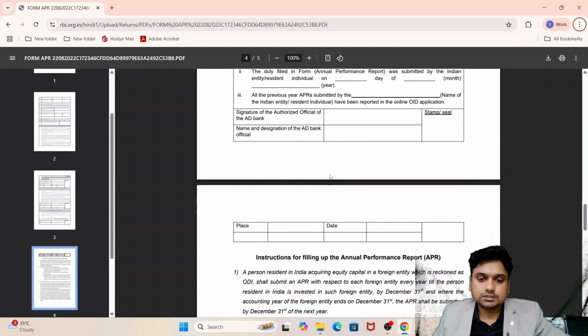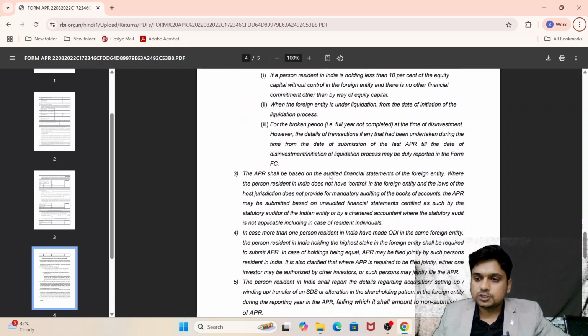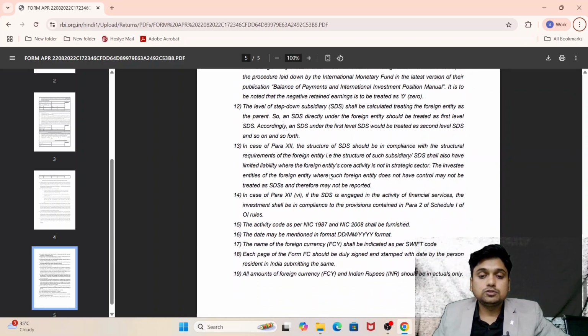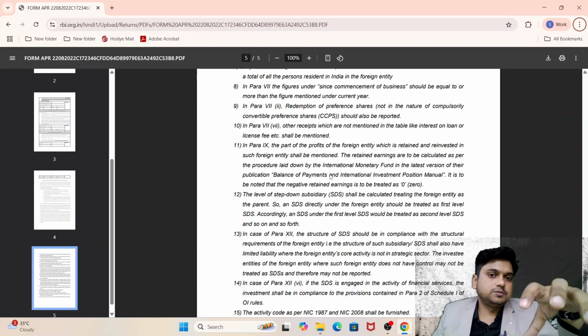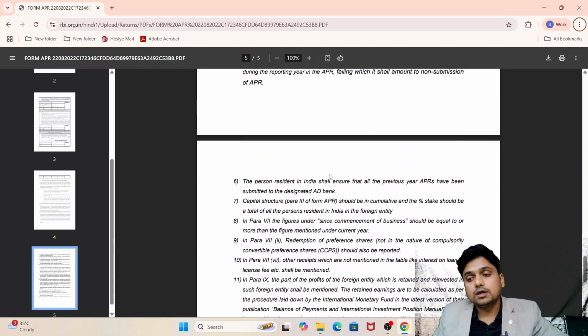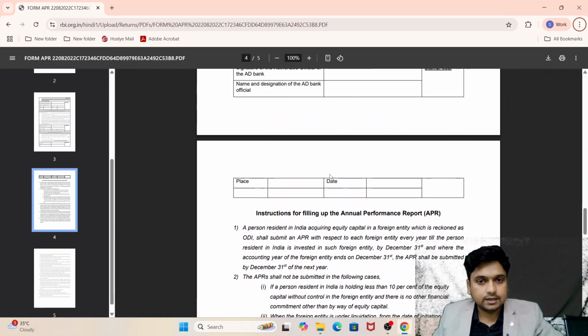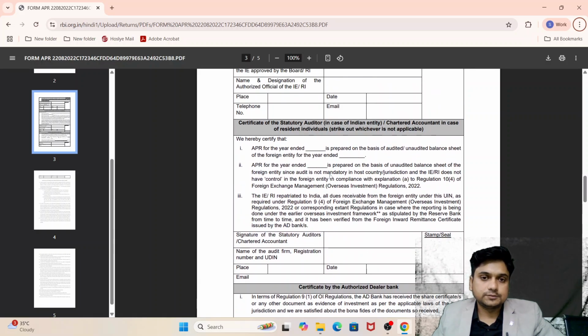Then there is the certification, and here are the instructions for filing the annual performance report. Basic instructions are given, and I recommend you get professional service for this purpose, because FEMA and RBI compliances are technical, and non-compliance can cost too much.